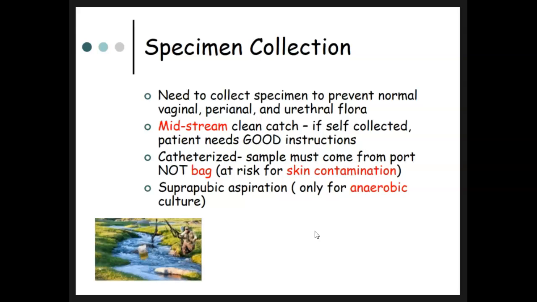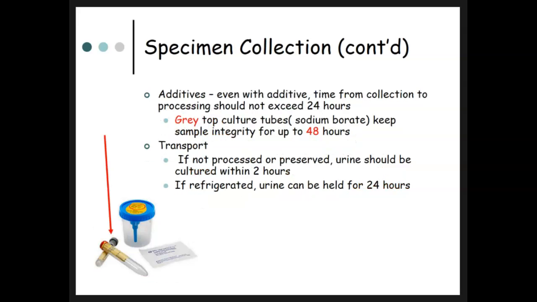For catheterized urines, the sample must come from the actual port, the actual catheter, the port that's coming out of the urinary tract, not the bag, because catheterized urines are at the most risk for skin contamination. So port, not the bag that's been hanging by the hospital bed all day. And then suprapubic aspiration is only for anaerobic culture, and there should definitely not be any contaminants in either a cath urine or suprapubic aspiration.